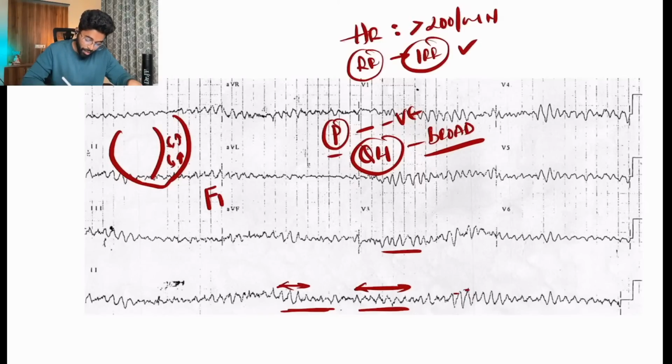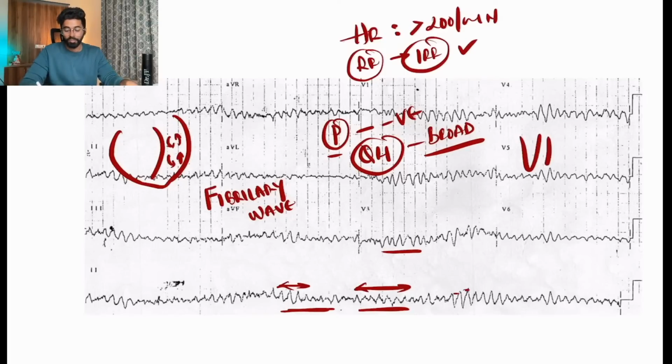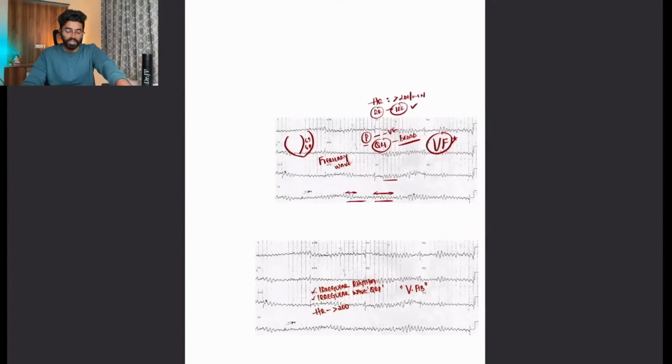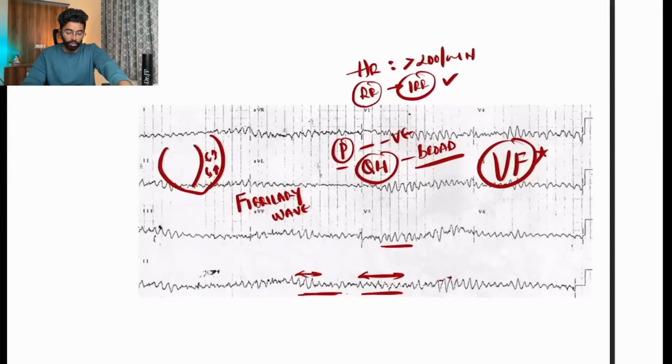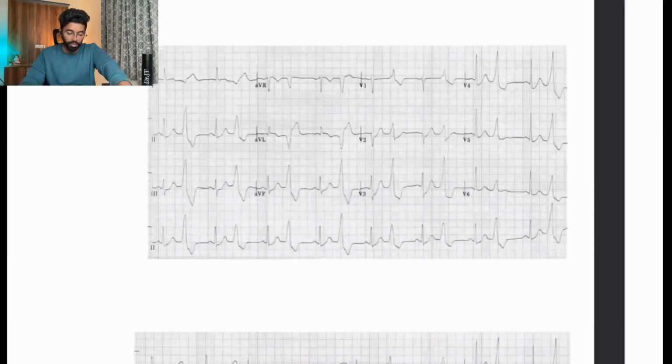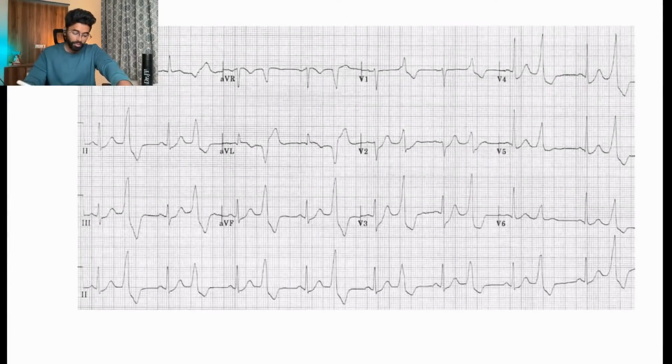These re-entry circuits are responsible for the development of this kind of fibrillary waves with absent P, which are mainly due to the re-entry circuits within the ventricular myocardium. And this is a possibility of ventricular fibrillation. Both ventricular fibrillation and ventricular tachycardia are commonly seen in MI patients. So this is one more important ECG that we have to learn, and we'll be moving forward with the next ECG.